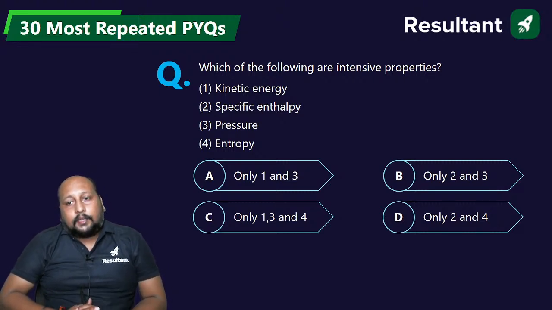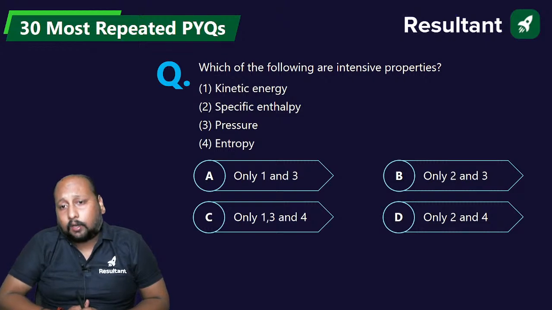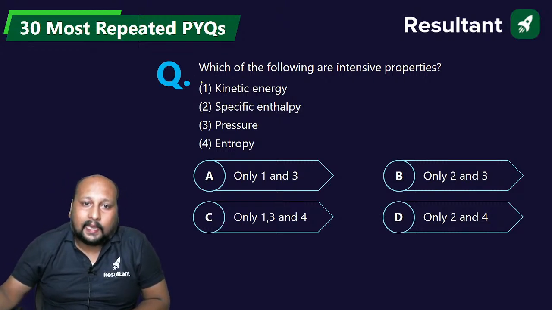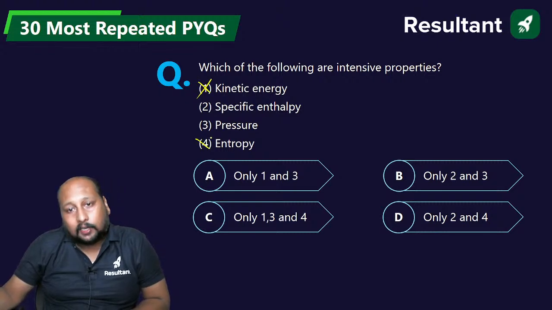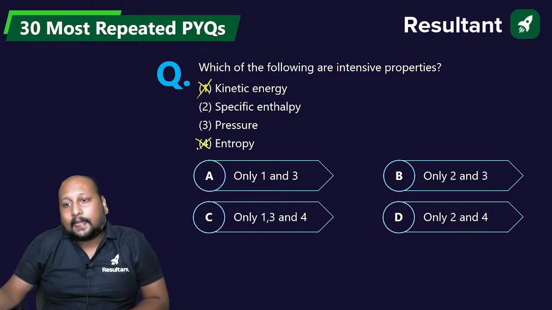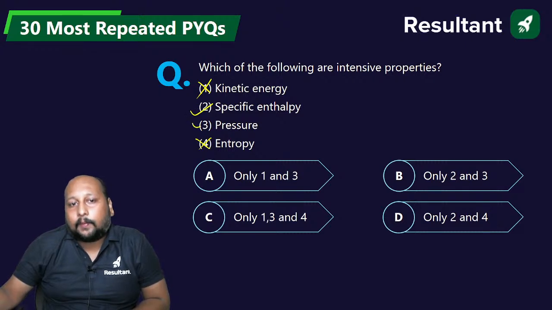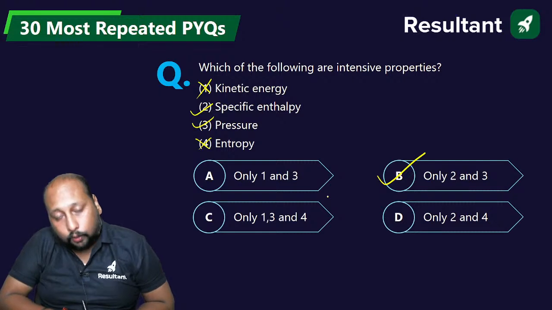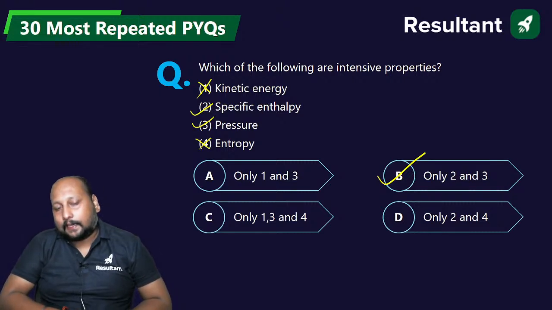Kinetic energy, specific enthalpy, pressure, or entropy? Obviously, if you try to visualize, kinetic energy and entropy are not intensive. Specific enthalpy and pressure are the intensive properties. So definitely we can go with option B, that is 2 and 3 only. Option B is the correct answer.